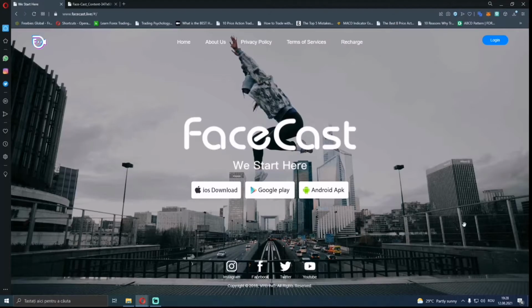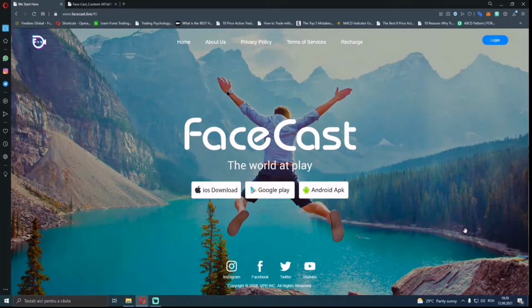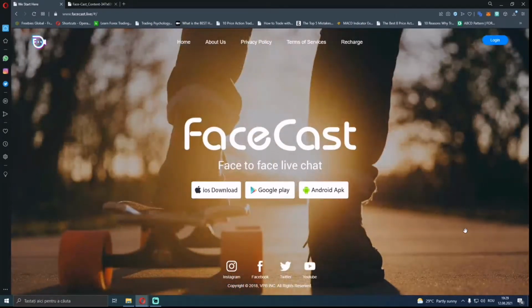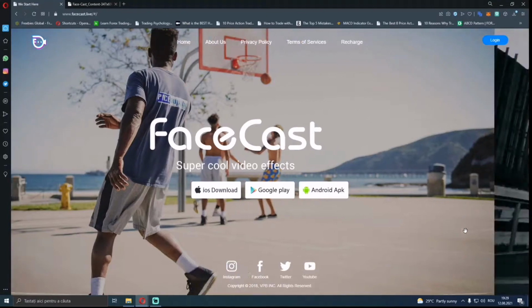Now let's talk a little bit about the income part. How does this app bring you money? Whenever you receive a gift from someone, that gift will be added automatically to your wallet section into the income category. There are multiple types of gifts and each of them is worth a certain amount of diamonds. When a streamer sends you a gift, they will have to pay for it in diamonds, but you will receive it in the form of F coins.